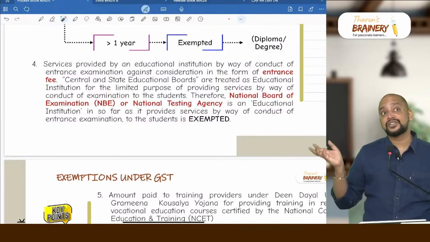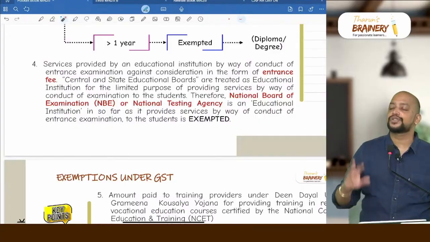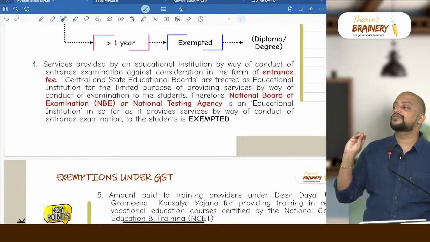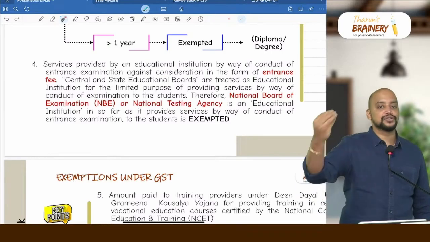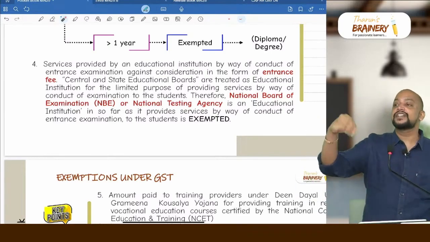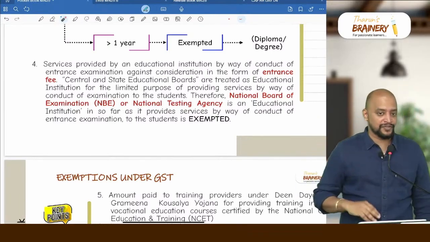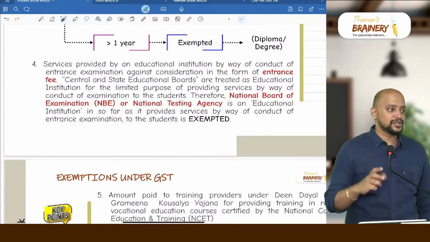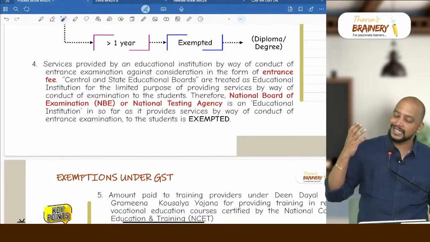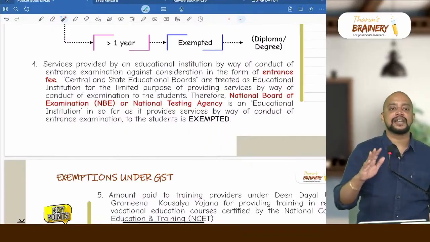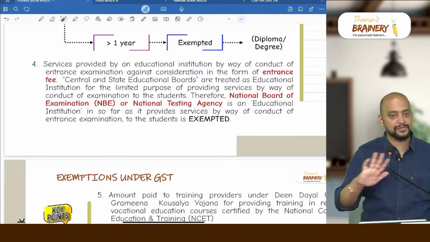Whether those examination bodies also will come under education institutions? Yes, because for the limited purpose of conducting the entrance exam, without writing the entrance exam they will not become a student, they will not get a qualification. So it is part of the curriculum for obtaining a qualification. So those examination boards like National Board of Examination or National Testing Agency will also be treated as education institutions, and the entrance exam fee collected by them is exempted.